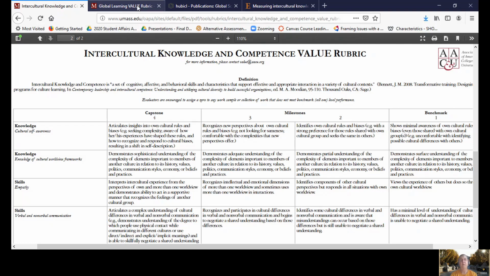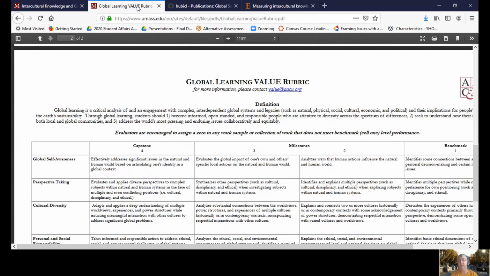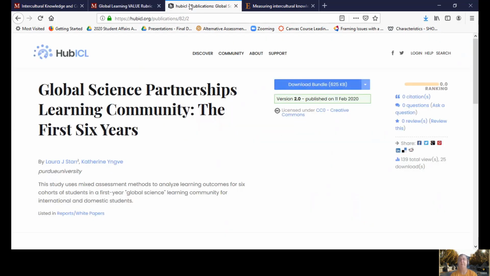You might also be interested in the global learning rubric. A disadvantage to the intercultural is it measures different things from global learning. So if you're looking for something that's a little bit more in the environmental, you don't want to use the intercultural. I'll talk more about the global learning rubric in another session.